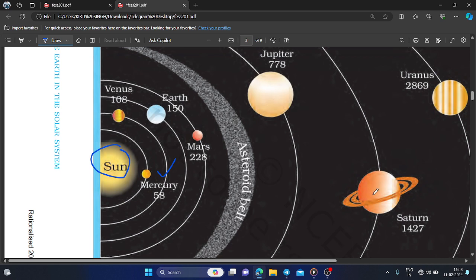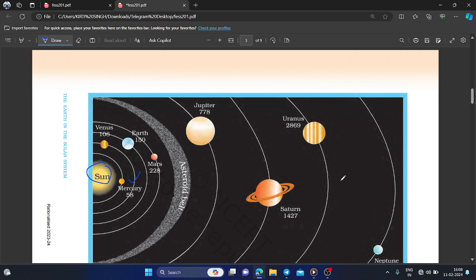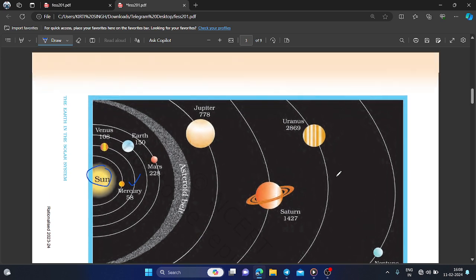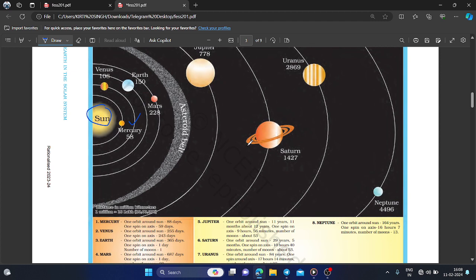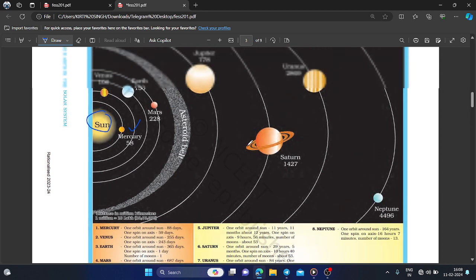After Jupiter, Saturn exists, and after that Uranus and Neptune. So look at the figure. You can clearly understand how our solar system looks. So that is our solar system.